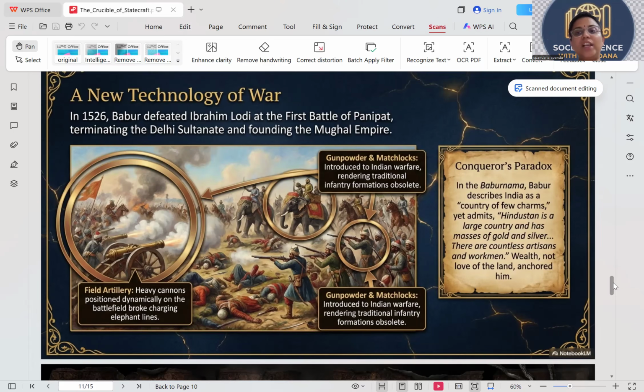We have lot of charms, but he felt admits Hindustan is a large country and have masses of gold and silver. There are countless artisans and workmen. Wealth, not love of a land, anchored him. It was completely wealth, not for the love. He came here for money.